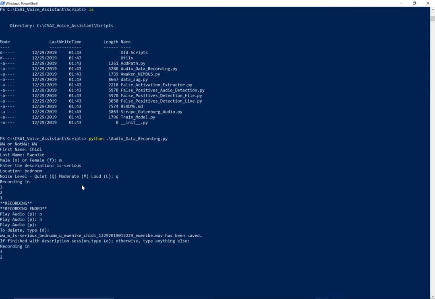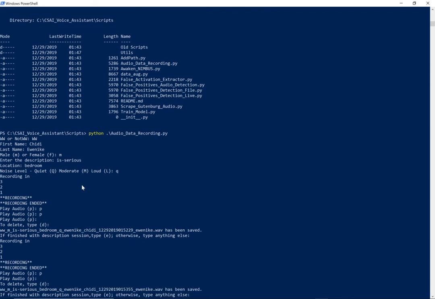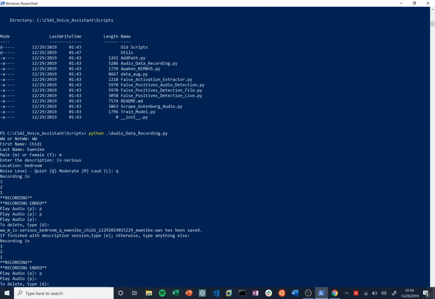Here comes the countdown. Nimbus. All right, so yeah, another sample that I'm content with. And again, I was able to capture the whole word. I do not want to delete this sample. And now this one gets stored. And as you can tell, the timestamp is different. All the other details are the same, but this timestamp is different so that we have no overlapping data.